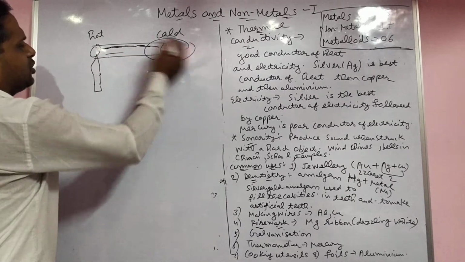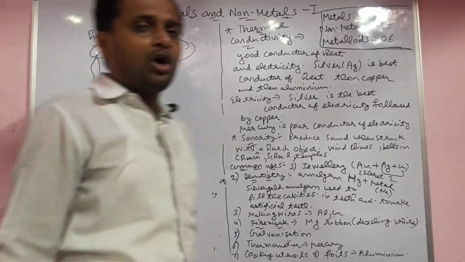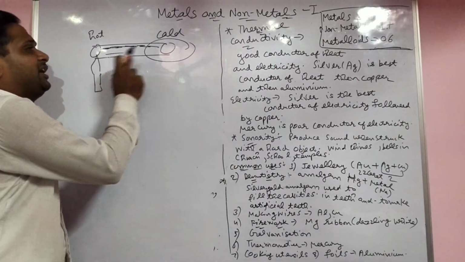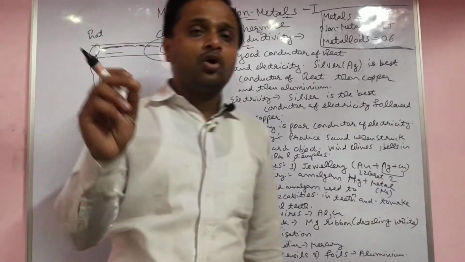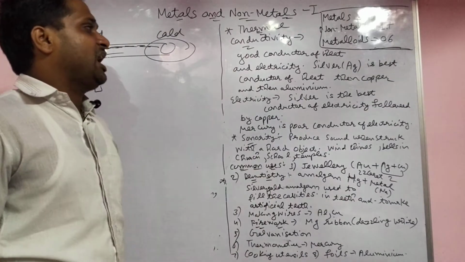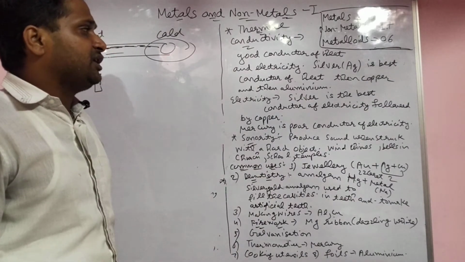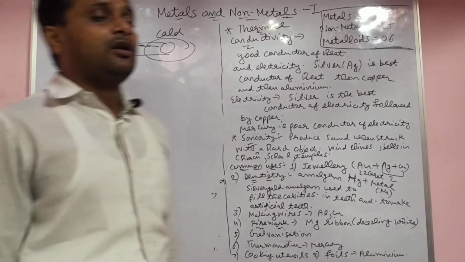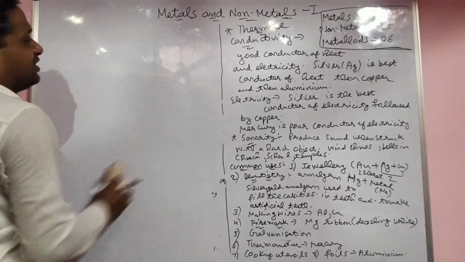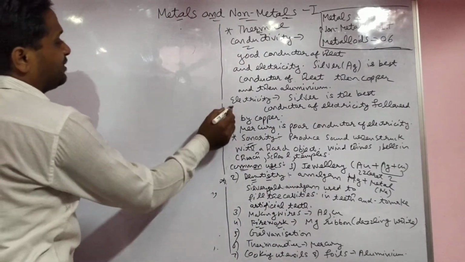Then this end also gets hot after some time, because energy always transfers from the hot end to the cold end. Good conductors of heat are aluminium, silver, and copper. They are also good conductors of electricity. Which one is a good conductor of electricity?